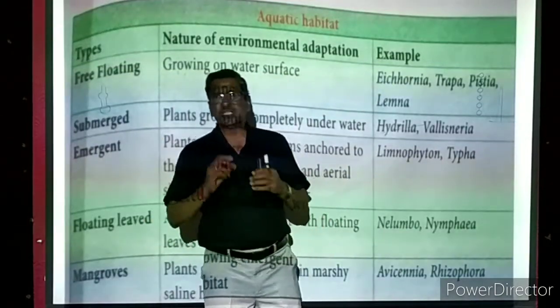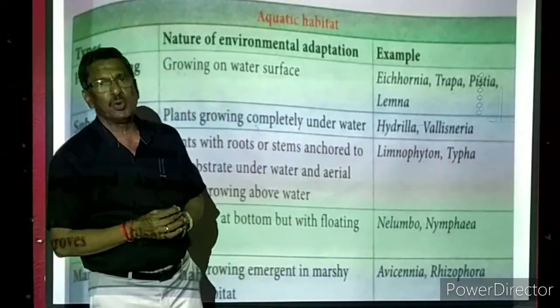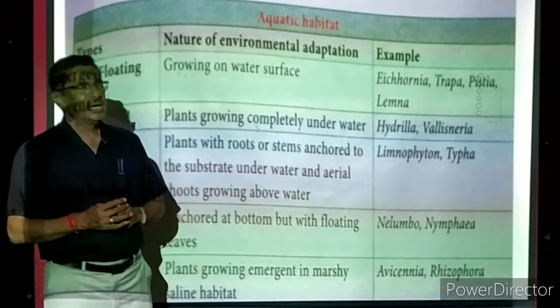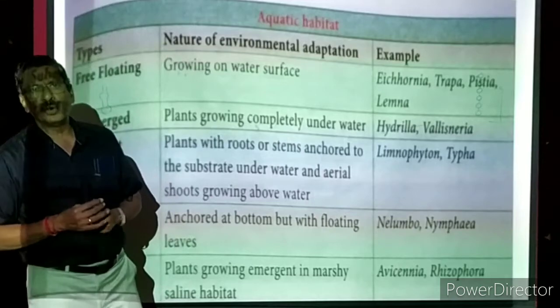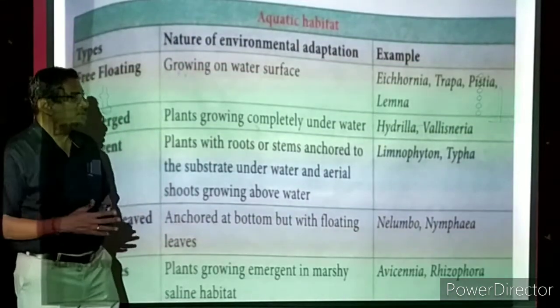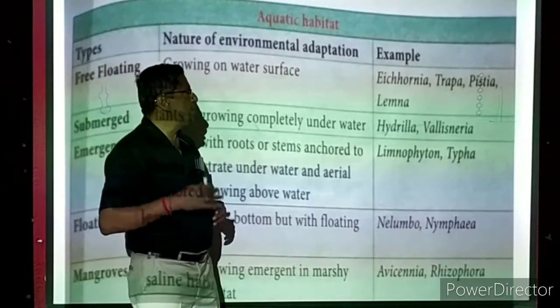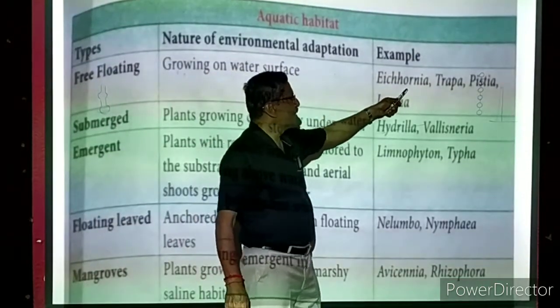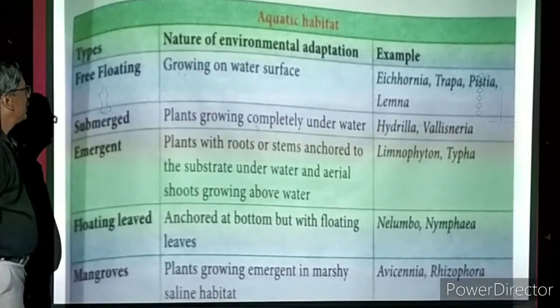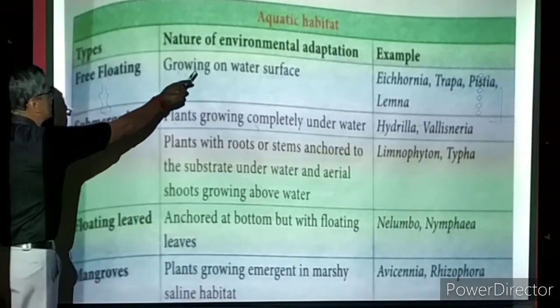Eichhornia. Now I'll give one simple example to understand this. Now you are going to a big lake. For example in Ooty or some other hill stations you can find a big lake. Some plants will be growing with very thick leaves. They are called the Eichhornia. Okay, Trapa, Salvinia. Some plants which are growing on water, growing on the surface of water.